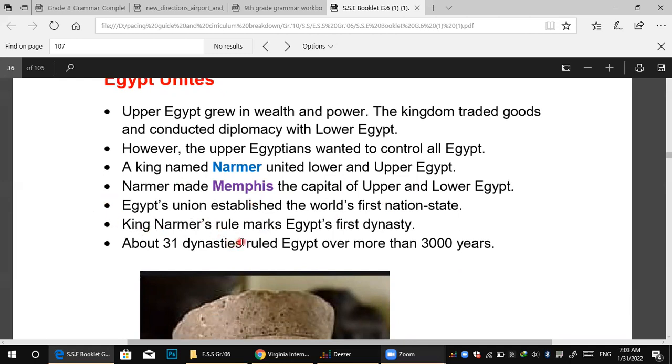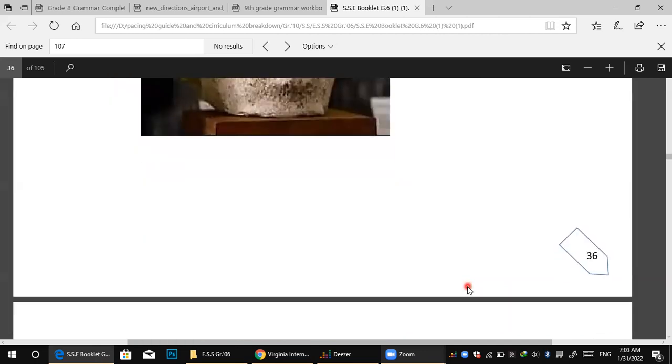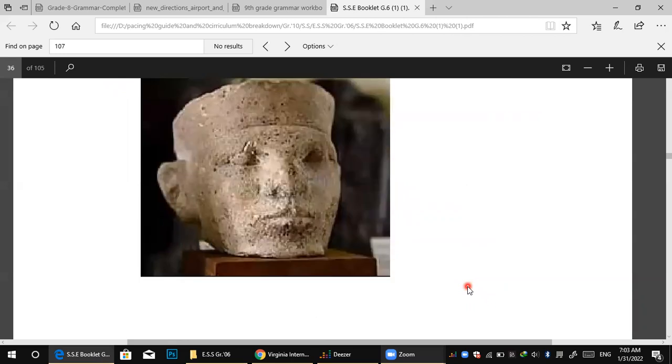So King Narmer's rule marks Egypt's first dynasty. Dynasty here means the family who ruled the country. About 31 dynasties ruled Egypt over more than 3,000 years. So after that, you have to focus on Narmer and Memphis. So what does dynasty mean? Dynasty means the family who rule the country. Okay, after that, this is the face of King Narmer.